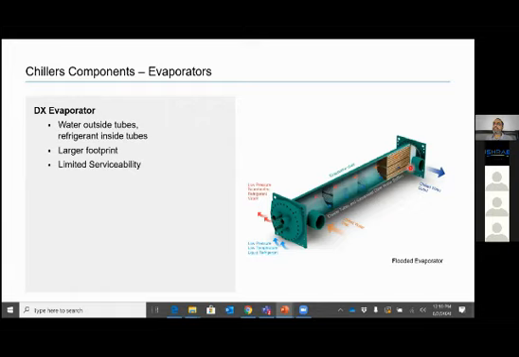Refrigerant is inside the tubes, water outside the tubes. Footprint is larger than plate heat type exchangers. It has limited serviceability. Heat exchange is happening between refrigerant and water. Very simple design.